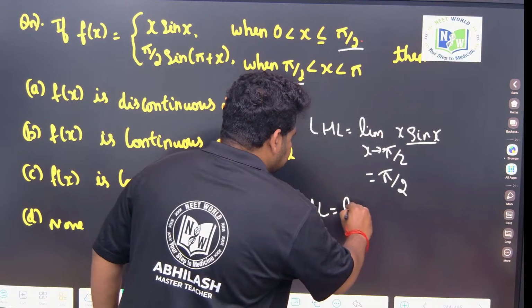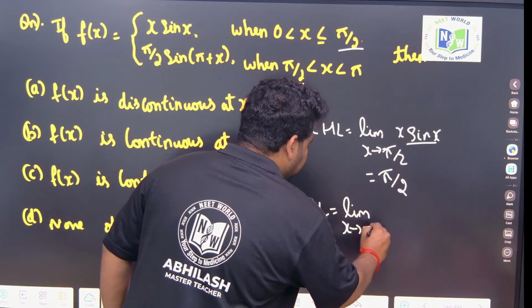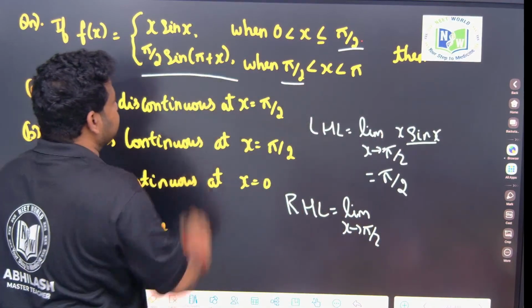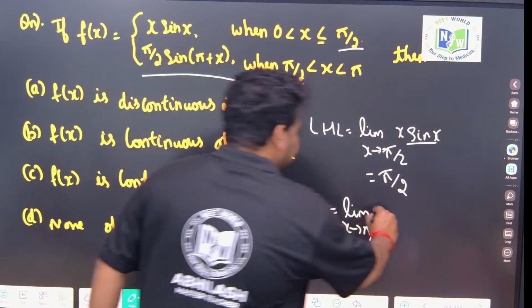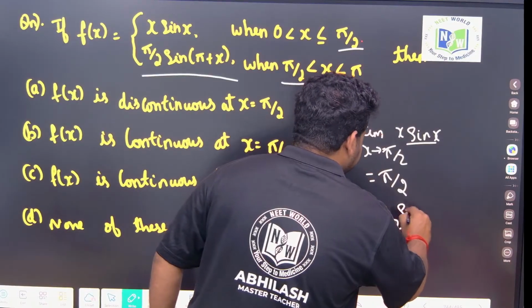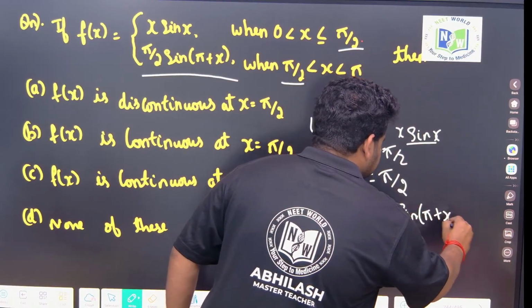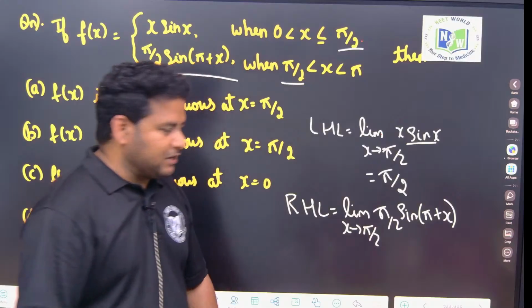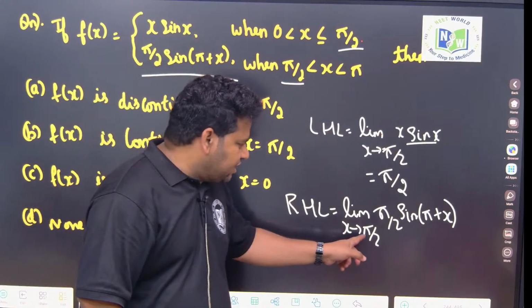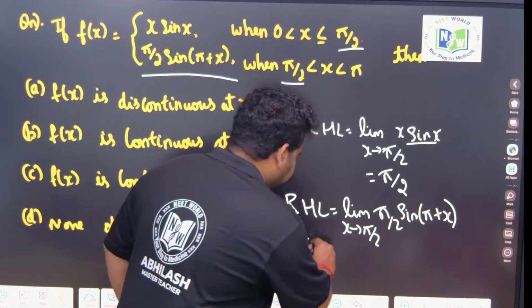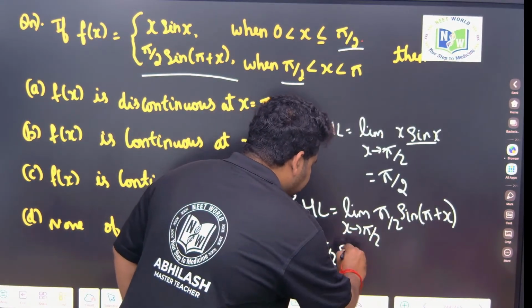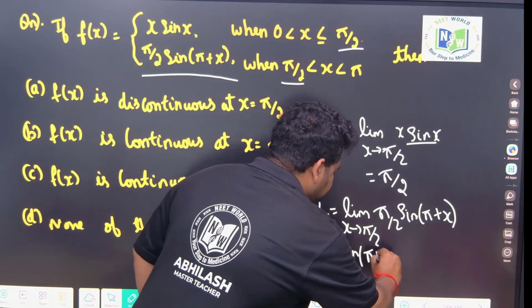RHL, here also x tends to pi by 2, but the function is this one. So this will be pi by 2 into sin of pi plus x. Wherever x is there I can put pi by 2, direct substitution. So pi by 2 into sin of pi plus pi by 2.